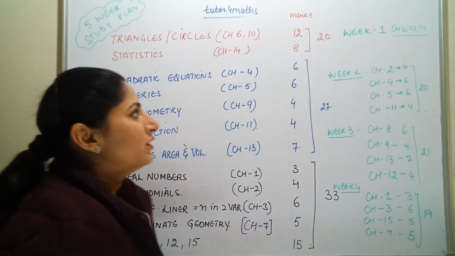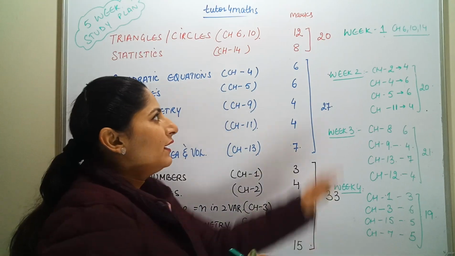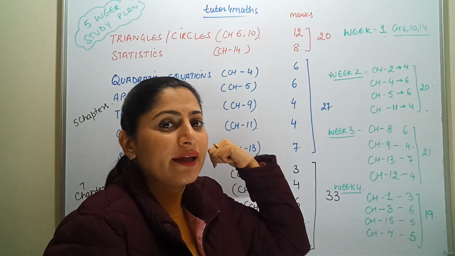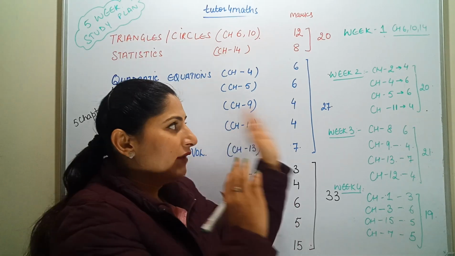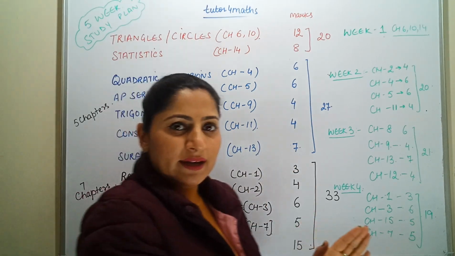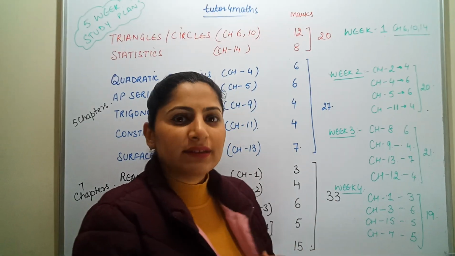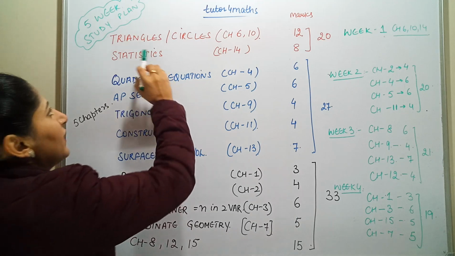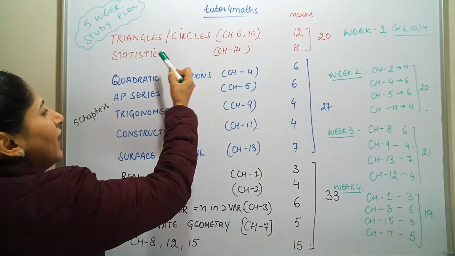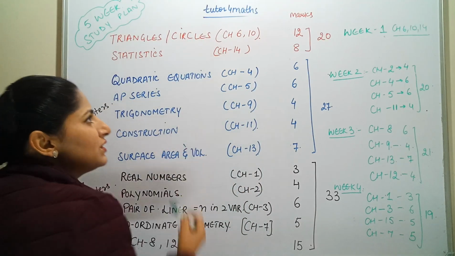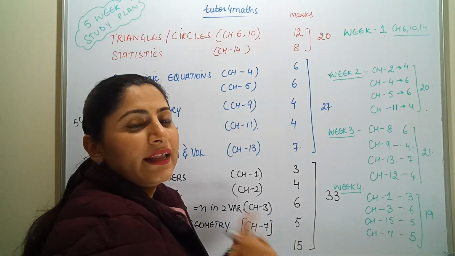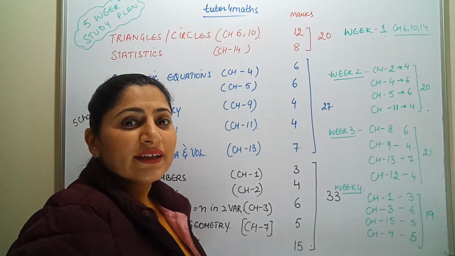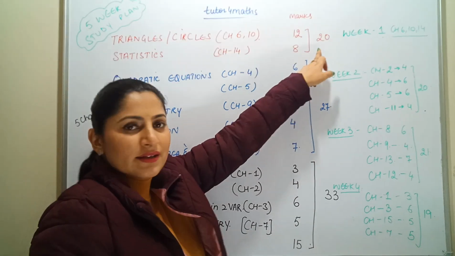So firstly we have segregated everything by which chapters carry 6 marks questions, and I will be telling you about mathematics and you have to take the same scenario for other subjects, right? So in maths, we have 3 chapters from which you will be getting 6 marks questions, and these chapters are carrying the maximum weightage of 20 marks.